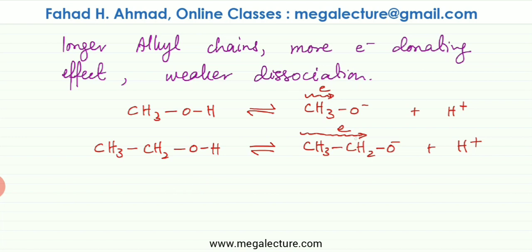If you have propanol, that would have an even bigger alkyl chain. So the electron donating effect is going to be even greater and the negative charge density over here would be even bigger. So H plus 1 attraction would be even stronger, so even less dissociation. So as the length of the alkyl chain increases, the dissociation becomes weaker and weaker.